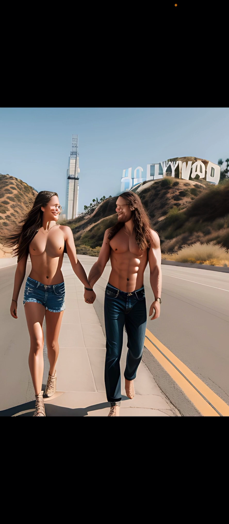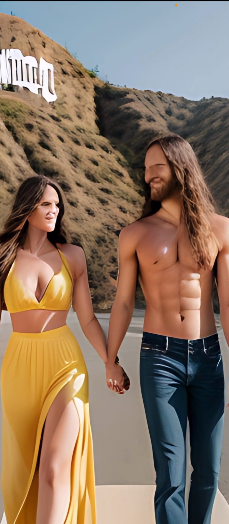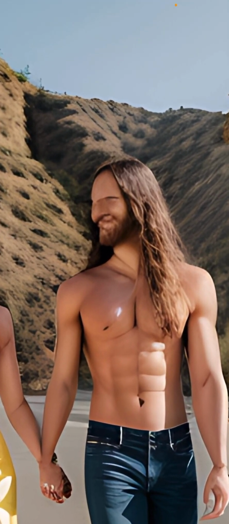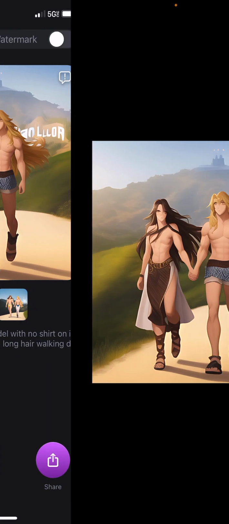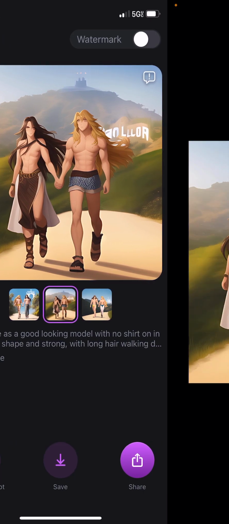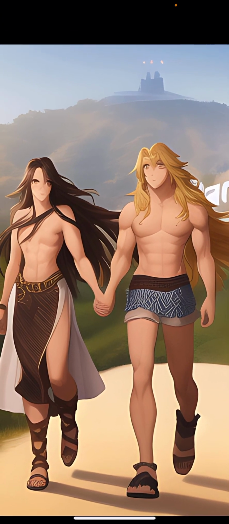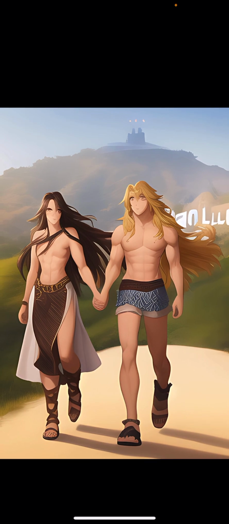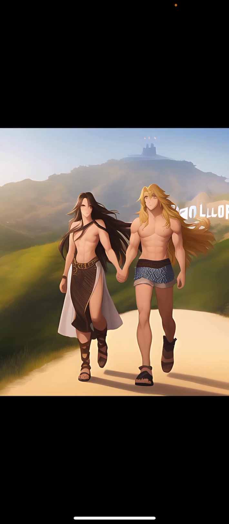Hey, they called it Hollywood, and the O-W-O-D looks like a peace sign. That's a really weird one. This one, their faces came out weird. His nose looks really weird. This one looks pretty good. Not anime, but a cartoon. Yeah, this is like anime. They made her like an androgynous looking, I don't know what.